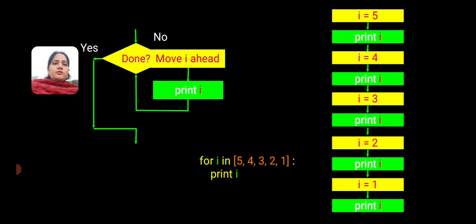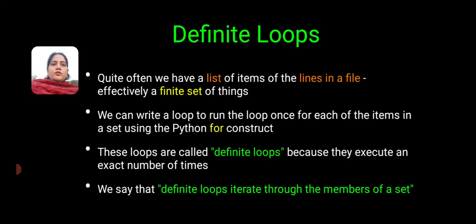In the same way, it is seen here that the value of i is 5, next it will be 4, then 3, then 2, then 1, and it will print all the values. So definite loops are for loops. It is a finite set of elements, and we can write a loop to run once for each of the items in a set using the for construct.